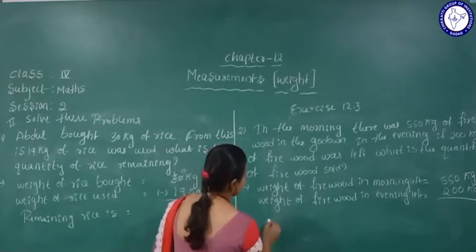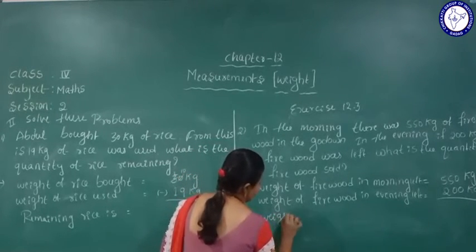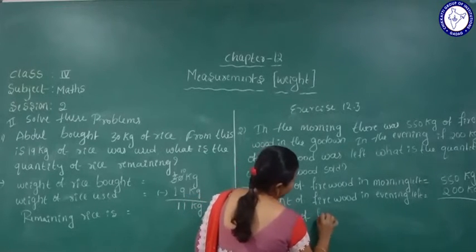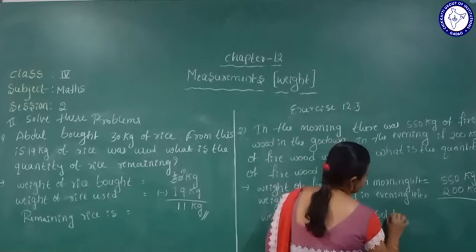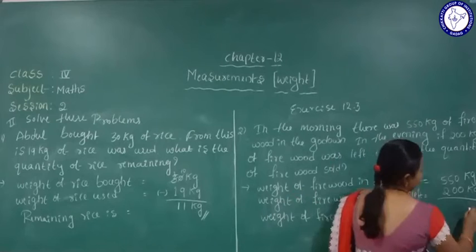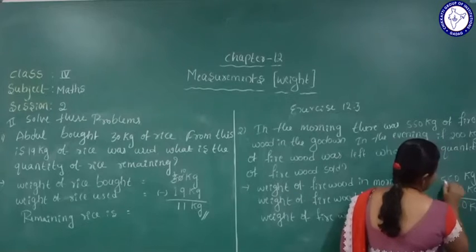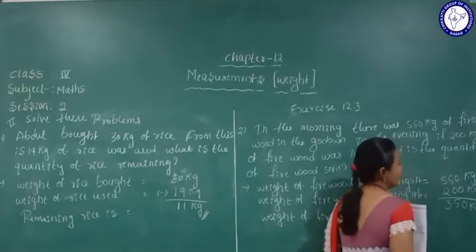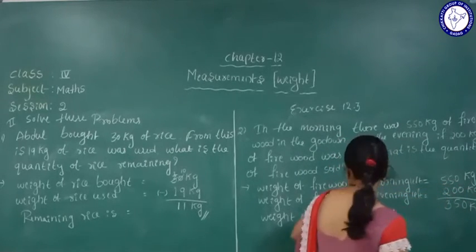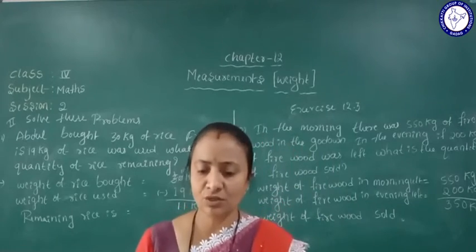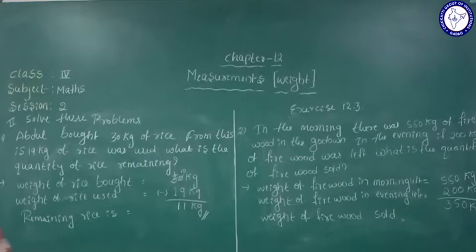Okay, so what will we find out? We will find out the firewood that was left. Okay, weight of firewood sold. So how much of the kg as it is will remain here? 0 minus 0 is 0, 5 minus 0 is 5, 5 minus 2 is 3. Total 350 kg of firewood is sold. Understood this one? Okay. Next one, that is the third one.